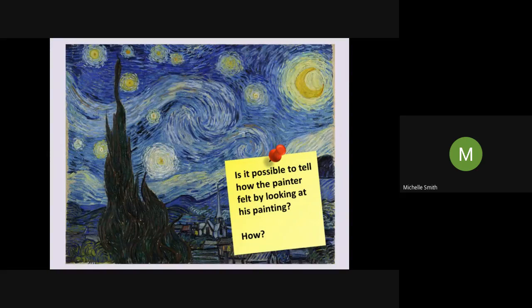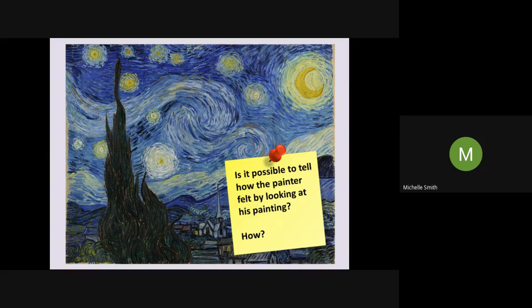All right, so question 2 involves us inferring meaning, and it also involves us looking at words and phrases and seeing if we can make connotations, connections, associations with them. That's what inferring's about, isn't it? It's about reading between the lines. So if I say to you, is it possible to tell how the painter, Van Gogh, felt by looking at this painting? What would you say?